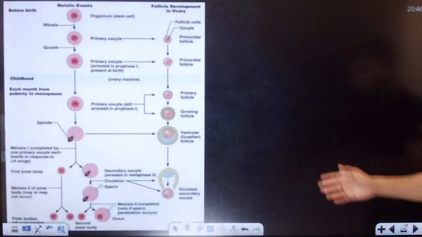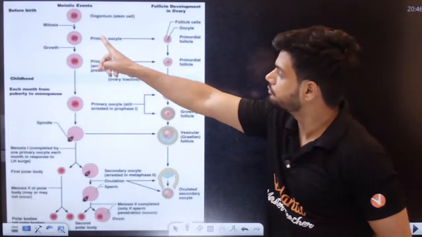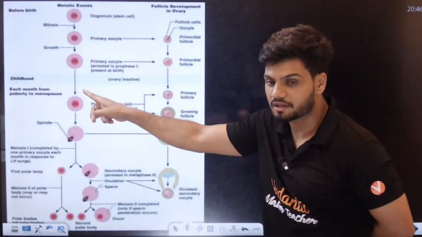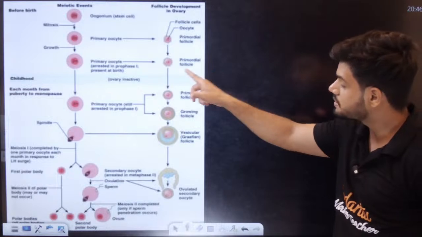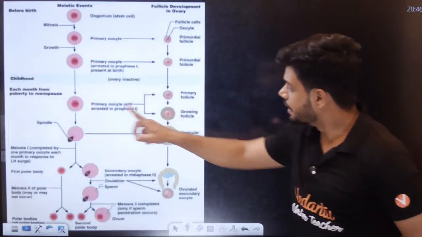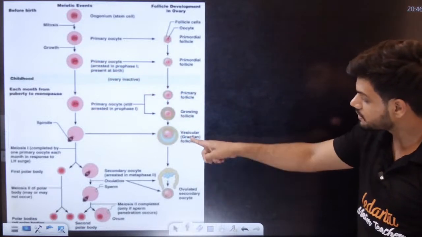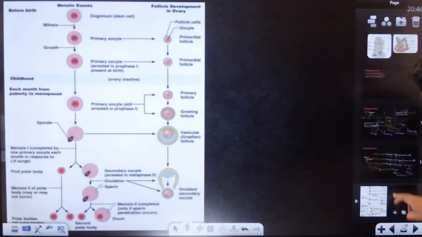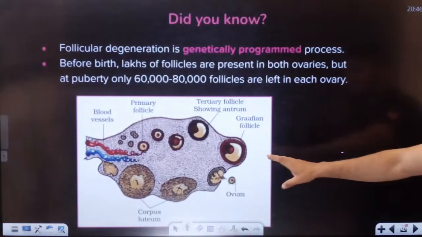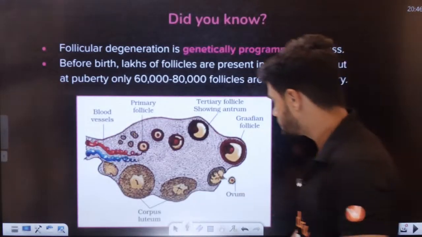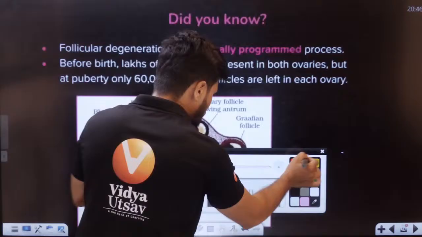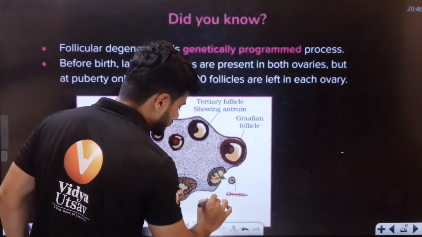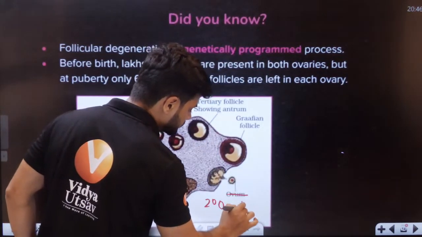And students, this is what happens here. Can you see? Follicle development is happening here. This is your oocyte development. Here we can see follicle development, tertiary follicle development. This is an NCERT diagram here. Now the ovum has been changed to secondary oocyte.